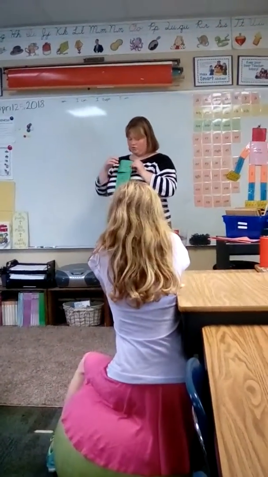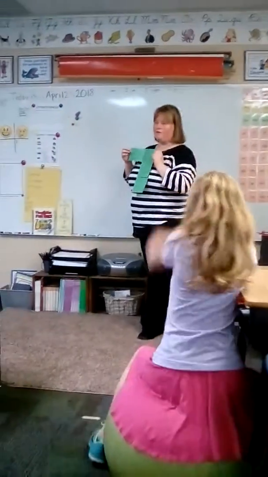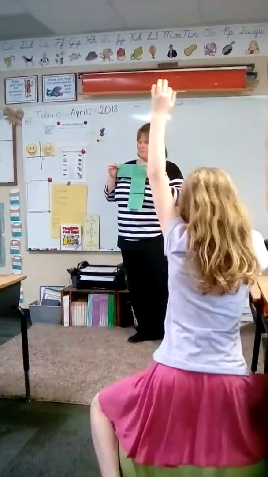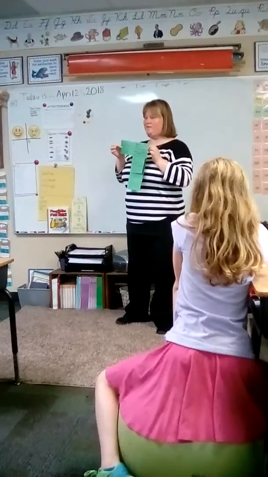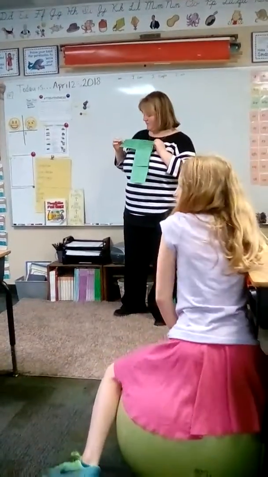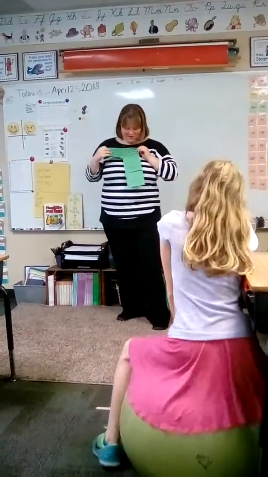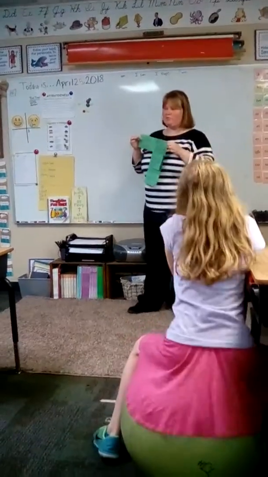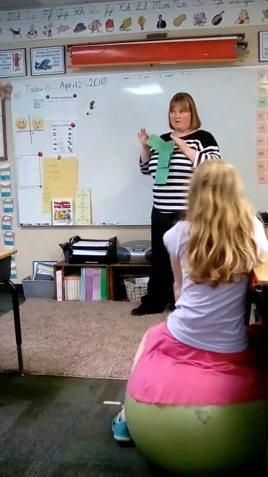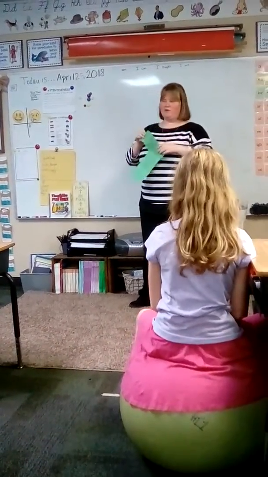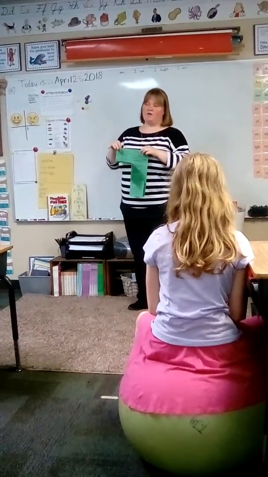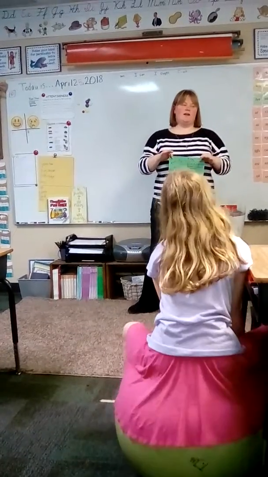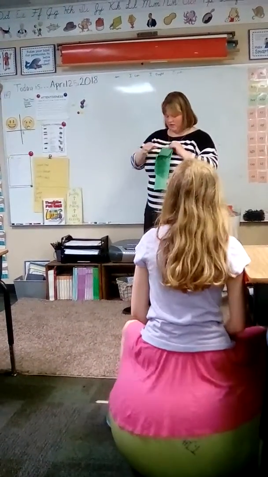So a line, do you remember what was special about a line, Reagan? It keeps going. Yes, it goes on in both directions. And how do we show that on the line? By the arrows, right, okay? So it goes on forever in both directions. No matter what direction it's pointed in, it goes in both directions, this way and that way, okay? And it's always straight, okay? A line of any kind is always straight, okay?